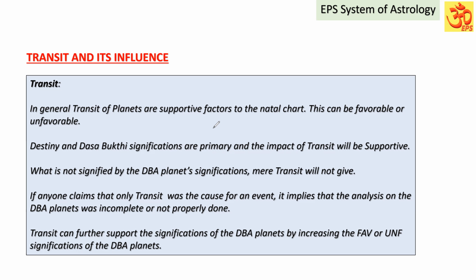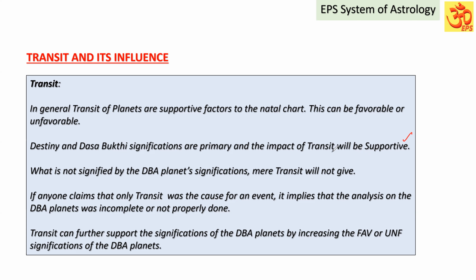Similarly, in natal chart analysis also, transit of planets can be considered, but only as a supportive factor, because destiny, dasa, bhukti significations are primary and the transit impact will be supportive only. It means what? In the natal chart, destiny is the important source for a particular event.